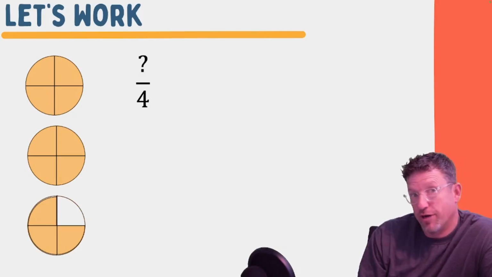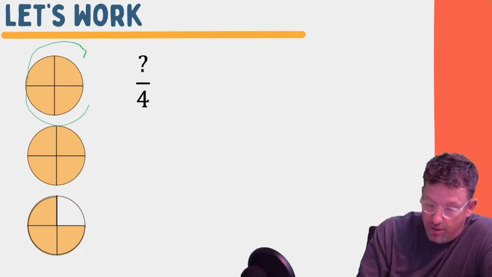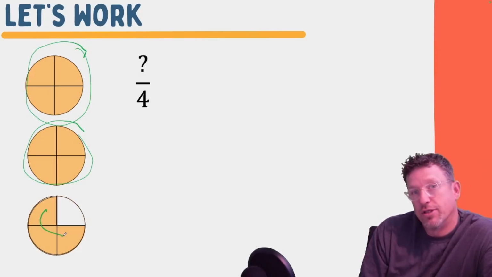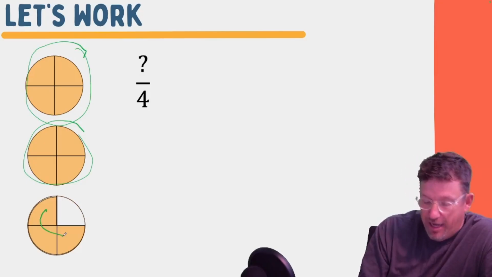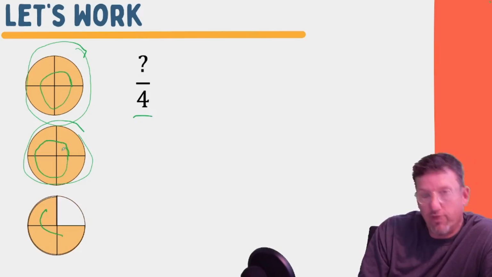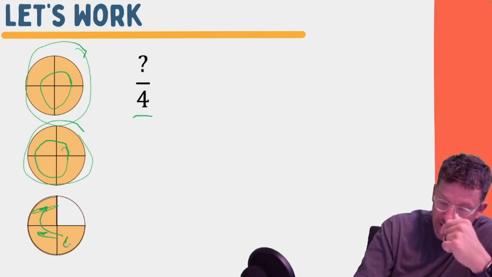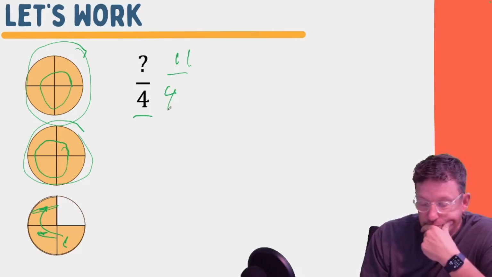Because now I can look at this right off the bat and say, I already see a whole and a whole. I already have 2 wholes. And then I have this thing down here, which is 3 out of 4. But how many fourths do I have in all? Well, I have 4 fourths, and I have another 4 fourths. So that's 8 fourths. 4 plus 4 is 8. And then I have 9, 10, 11. So I have 11 fourths.